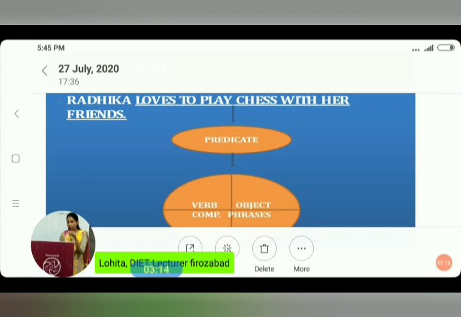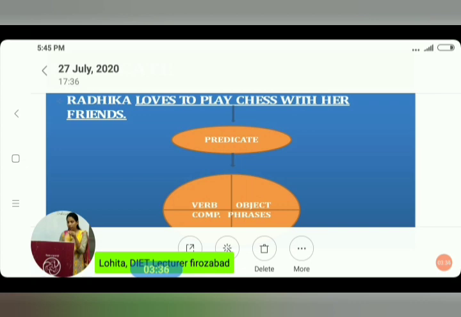It is being said about Radhika, so it is the predicate. Predicate can also be formed with the help of verb, object, complement, and phrases. Or you may say a predicate is made up of verb, object, complement, and phrases.